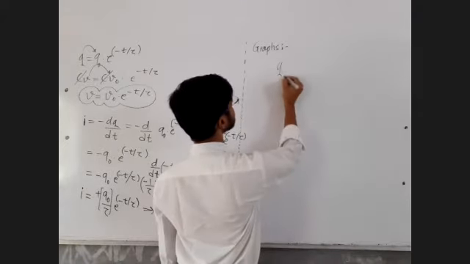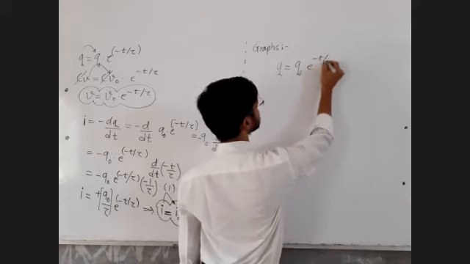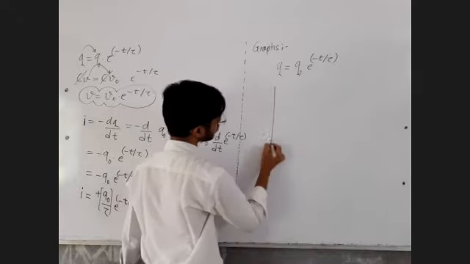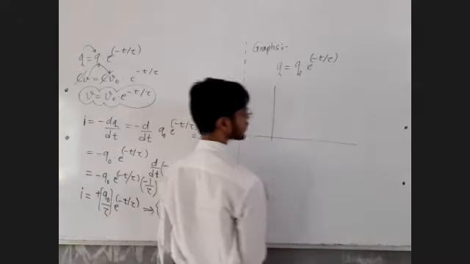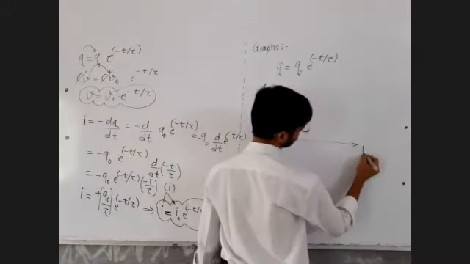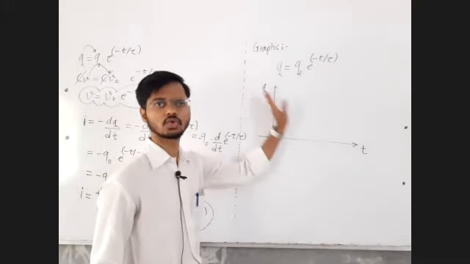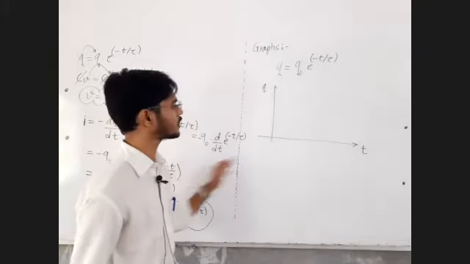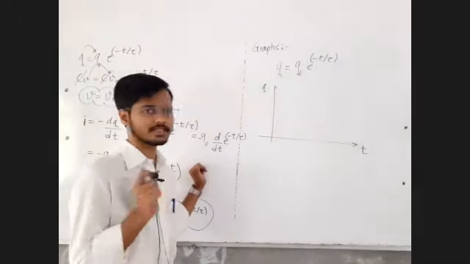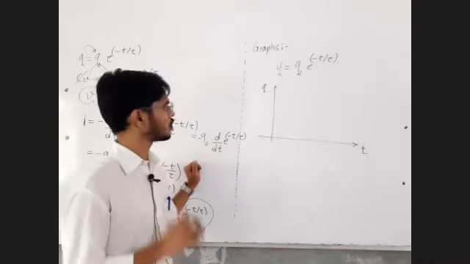It is something like this: the charge on the capacitor is equal to Q0 e raised to minus t by tau. This equation we have derived. Now, sir, let us try to plot the graph of the instantaneous value of charge on the capacitor with respect to time. We know that charge is going to decrease with time. As the time increases, charge on the capacitor goes on decreasing because the capacitor is discharging. Initially, it was fully charged to the value of Q naught, but now it will go on decreasing.